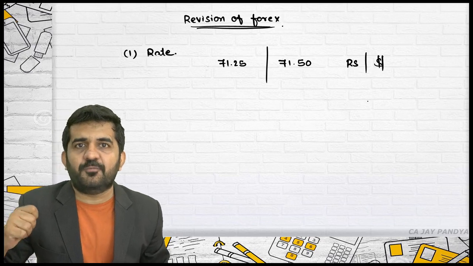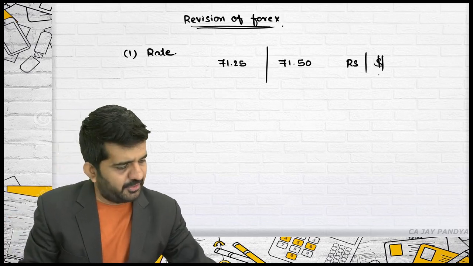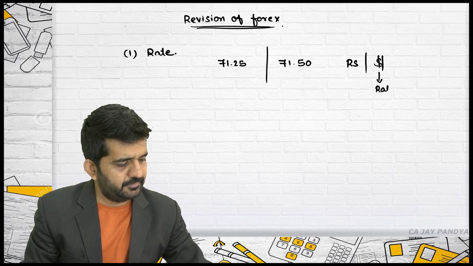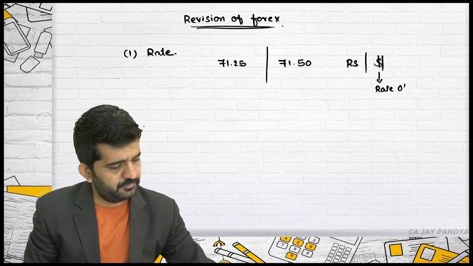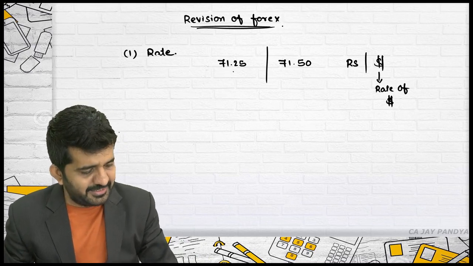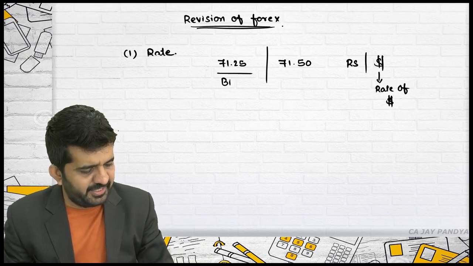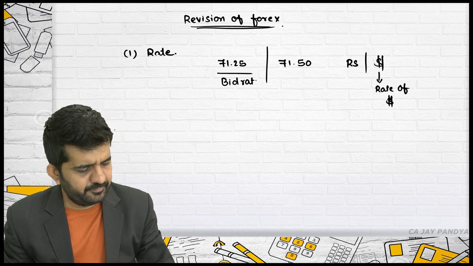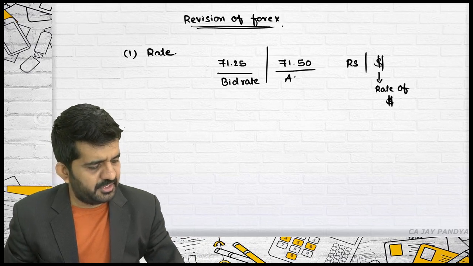This is a rate of rupees or dollar. This is a rate of dollar. This is termed as a bid rate. This is termed as ask rate.